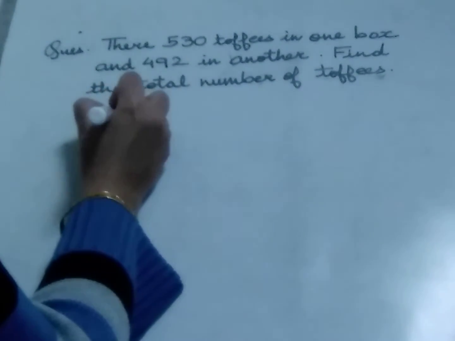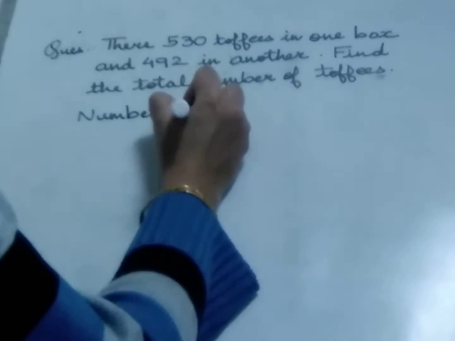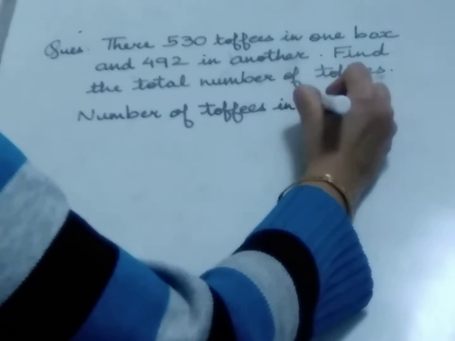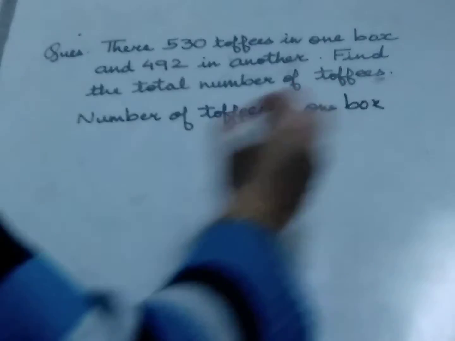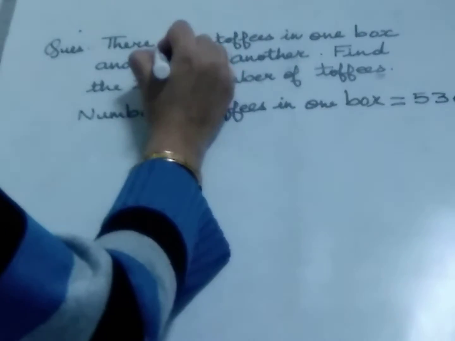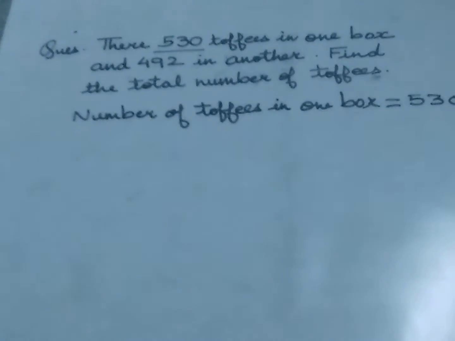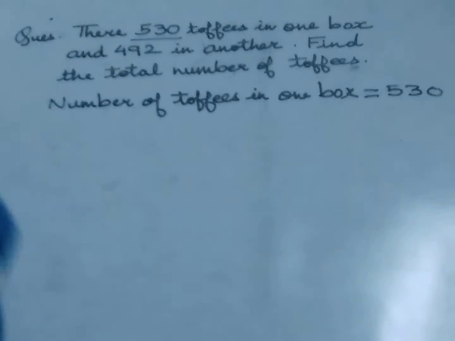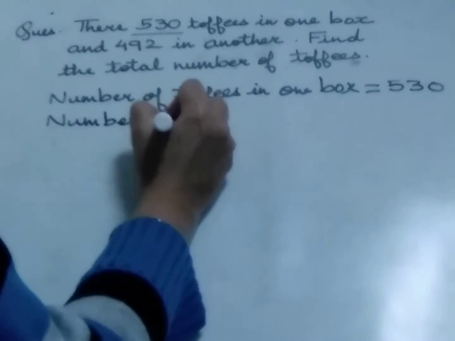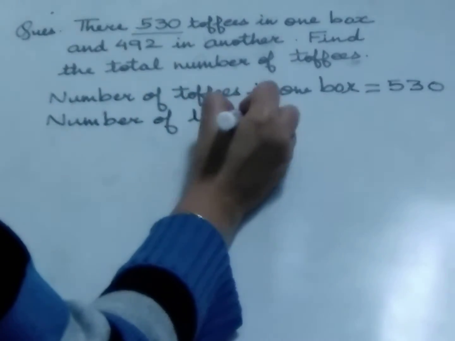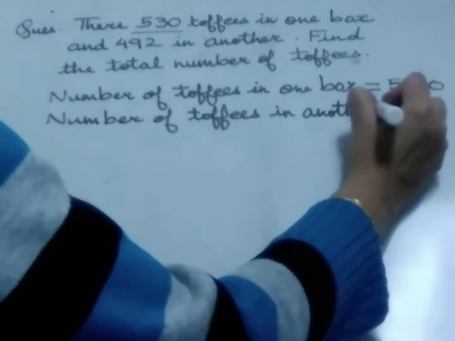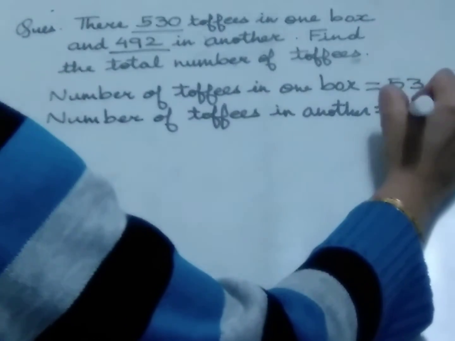So, number of toffees in one box is equal to 530 and the number of toffees in another is equal to 492.